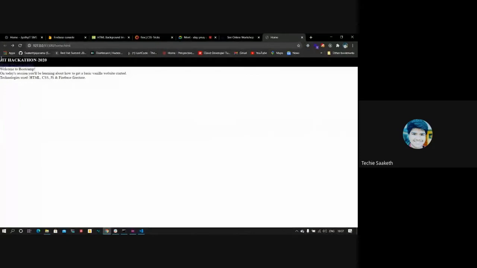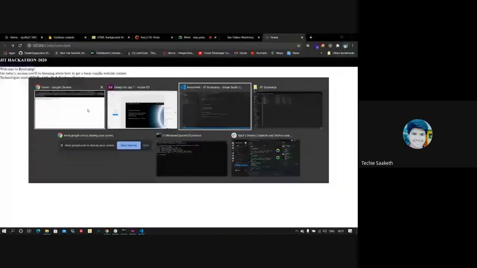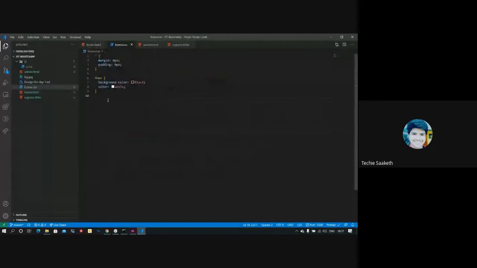We want some space between the whole page and this JIT hackathon 2020, so we need to give some margin to it. To give margin, we first specify the div, address this heading, and give a margin to that heading.